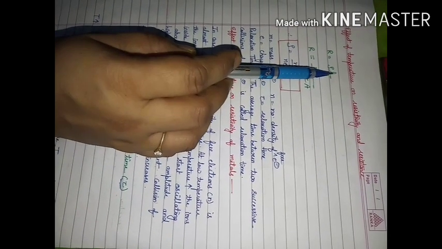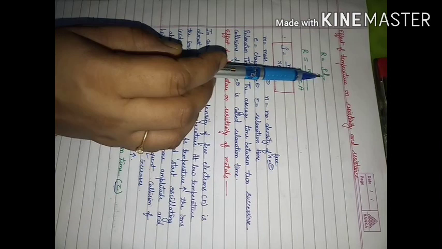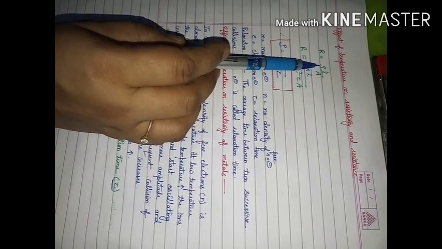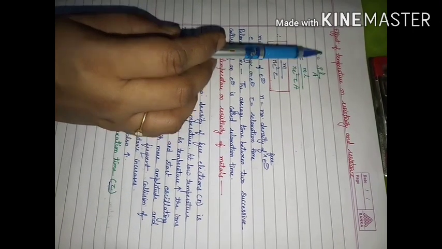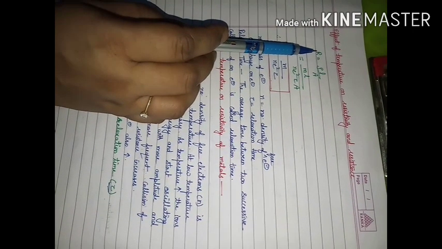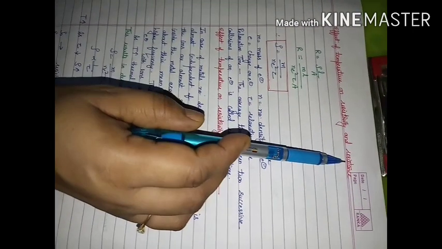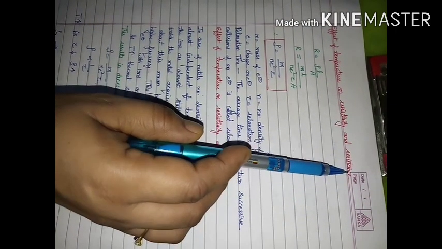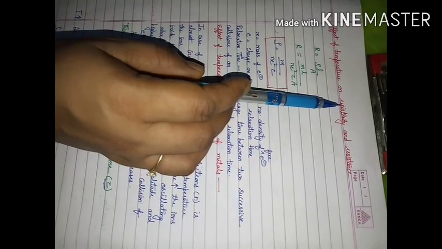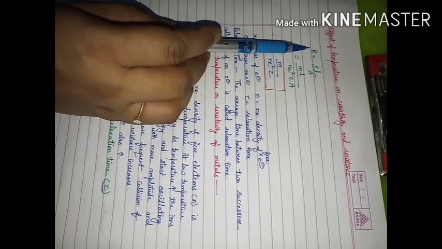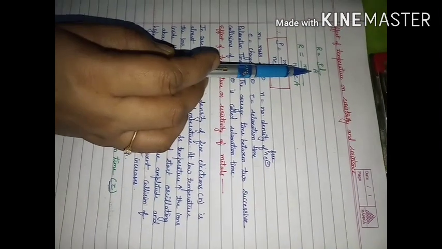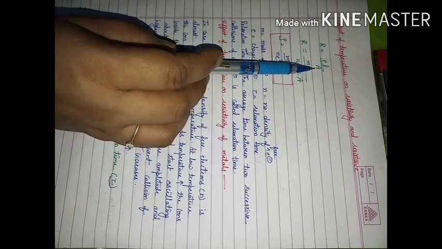If I consider L unity and A unity, then this rho, that is specific resistance or resistivity, will become equal to resistance. So resistance is the opposition offered by a material to the flow of electrons, and resistivity becomes equal to resistance if the length of that conductor is unity and the area of cross section is also unity.